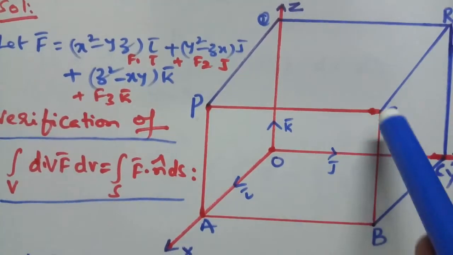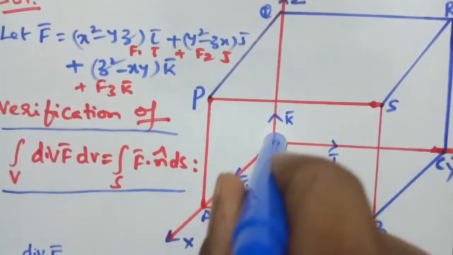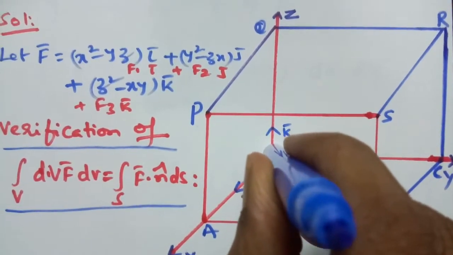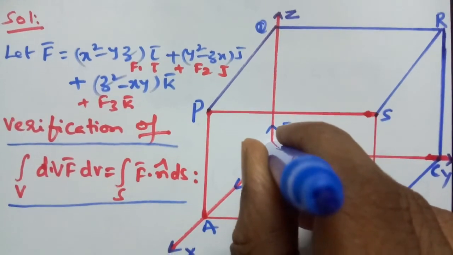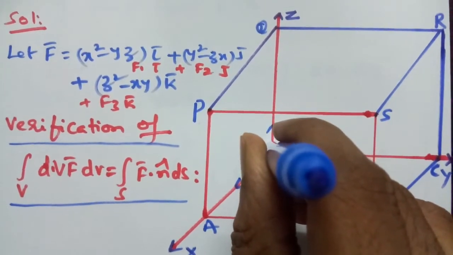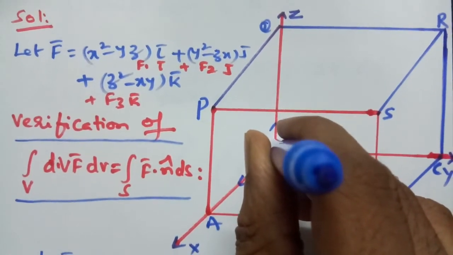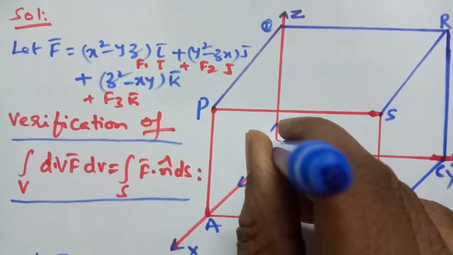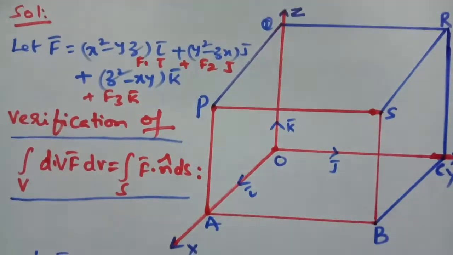For this face ABSP, the positive x-axis is the perpendicular, therefore the unit outward drawn normal is a i cap. So similarly, from the previous integration, we can write the answer directly without evaluating this surface integration.